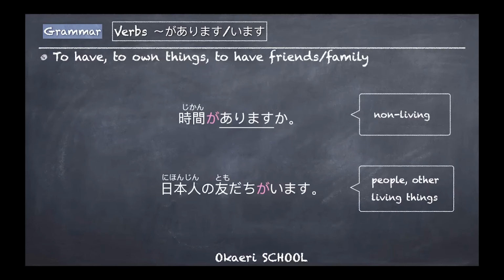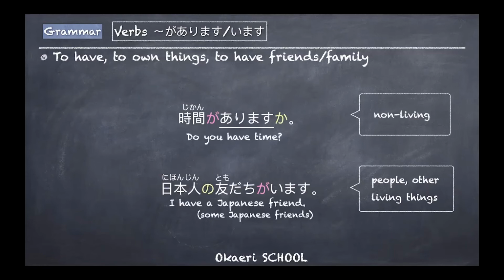For example, the first one, 時間がありますか? Or か, I hope you remember this か at the end. This is a question marker, right? So it's a question with a question mark. 時間がありますか? Do you have time? 日本人の友達がいます. How about this? What does it mean? 日本人の Japanese 友達. So this の connects these two words. 日本人の友達 Japanese friends.